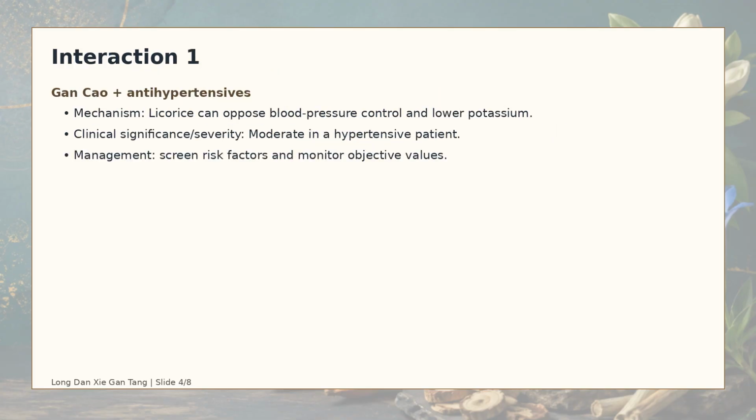Interaction 1. Gan Cao (licorice) and antihypertensives. Mechanism. Licorice can oppose blood pressure control and lower potassium. Clinical significance. Moderate in a hypertensive patient. Management. Identify high-risk patients, avoid duplicate herbs, and monitor symptoms and objective values when relevant.